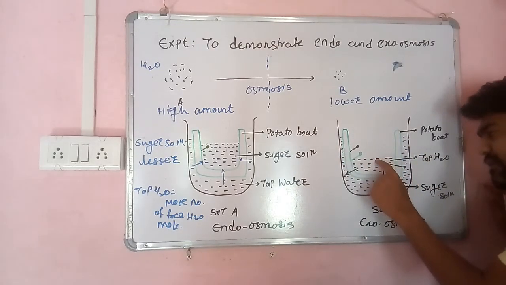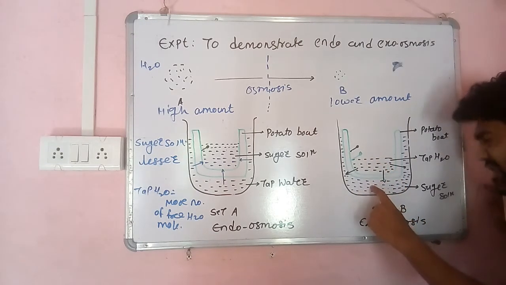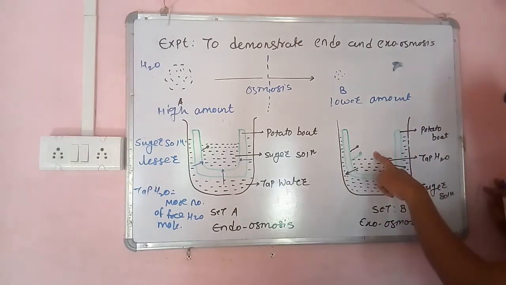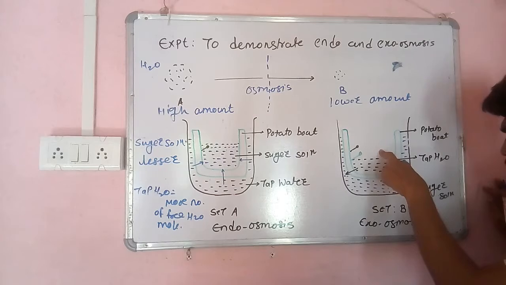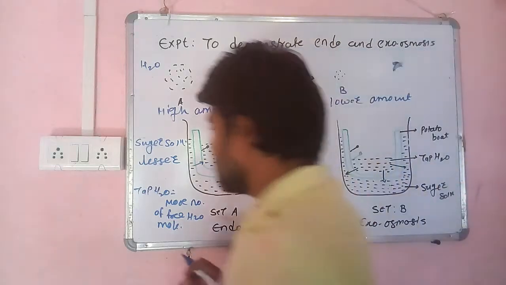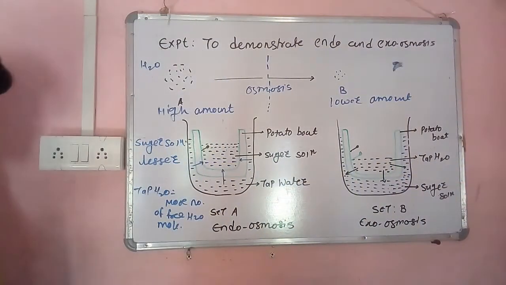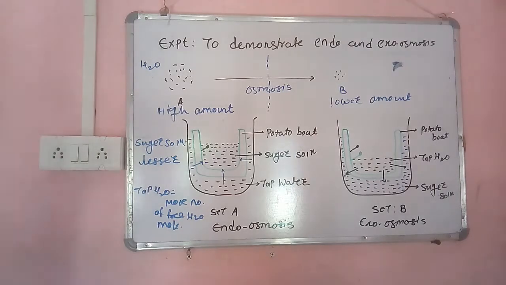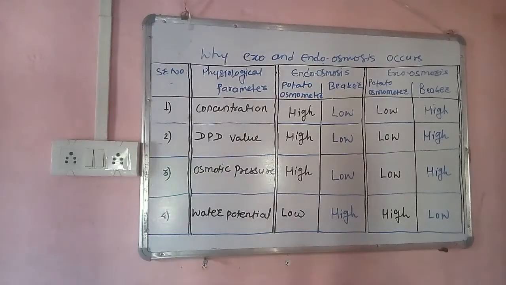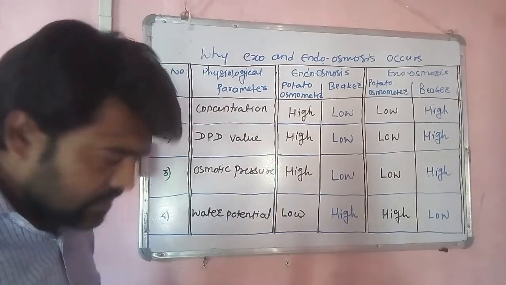number, and that's why they are always moving from their more amount toward their lesser amount. And that's why here the water comes from the boat inside the sugar solution. Okay, so is it clear? So in this way, this is the justification of why this happened in this experiment. Okay, so look here.